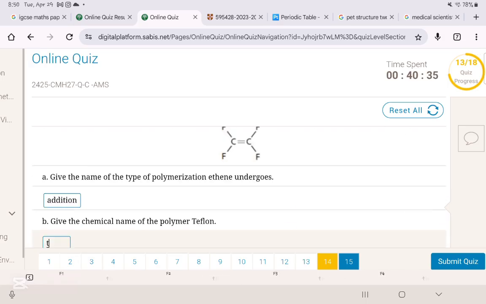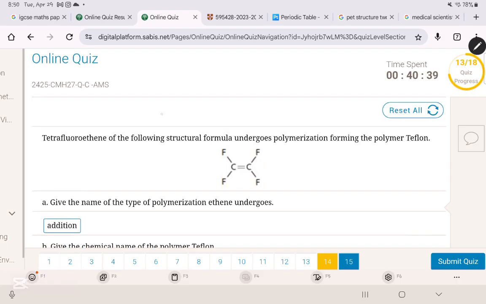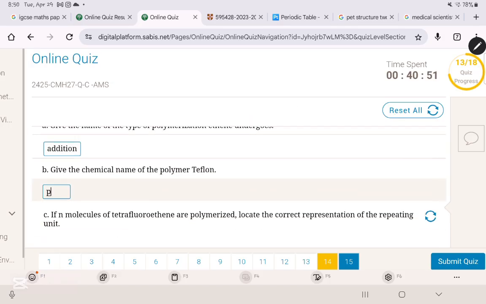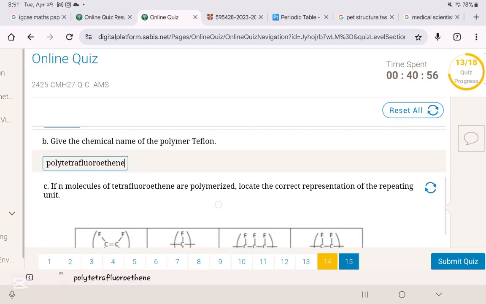They said give the chemical name of polymer Teflon. The chemical name of the polymer Teflon is going to be very simple. First of all, how to name any polymer? It's going to be poly and then the name of the monomer. The monomer in this case is tetrafluoroethene. So it's going to be polytetrafluoroethene. There you go.